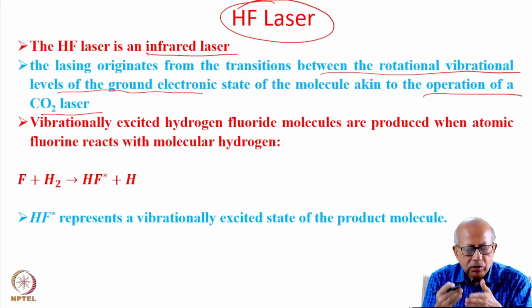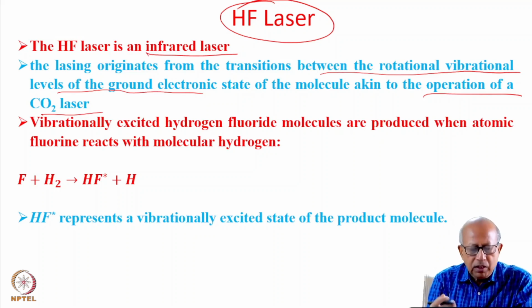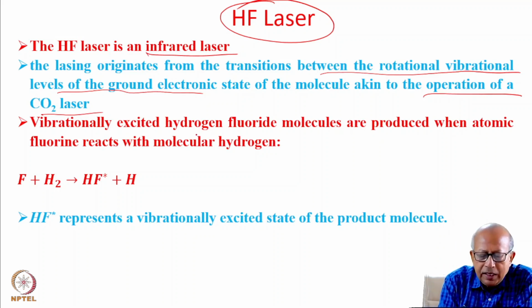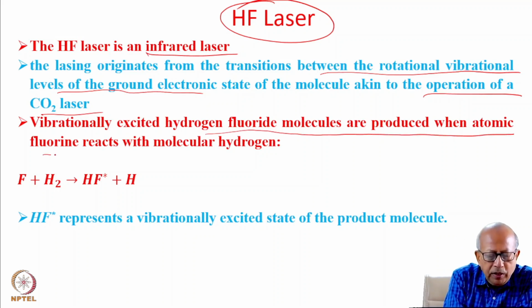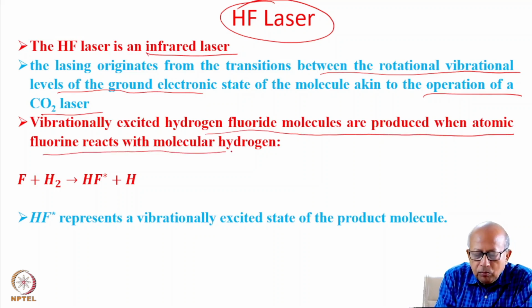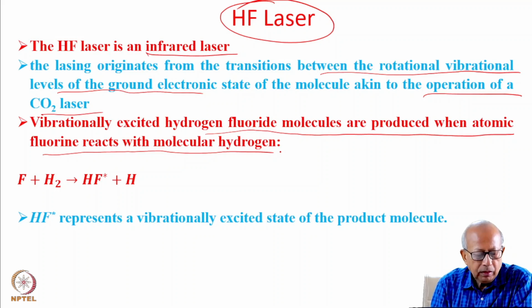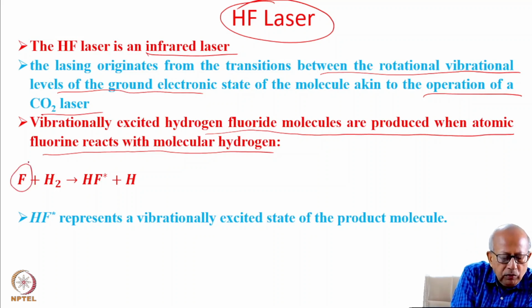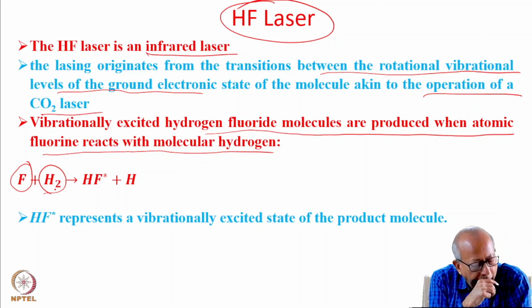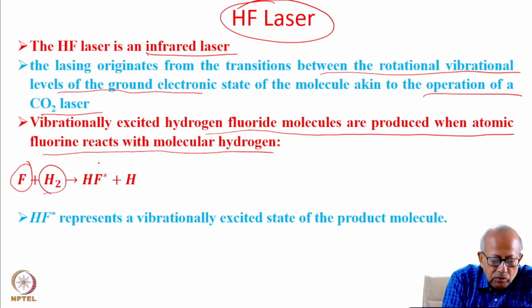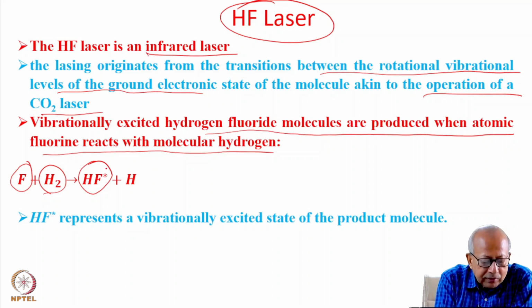So how do you actually achieve this? Vibrationally excited hydrogen fluoride molecules are produced when atomic fluorine reacts with molecular hydrogen. So atomic fluorine, upon reaction with a hydrogen molecule, produces a hydrogen fluoride molecule in an excited state.